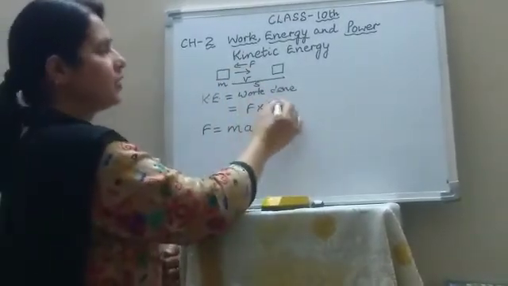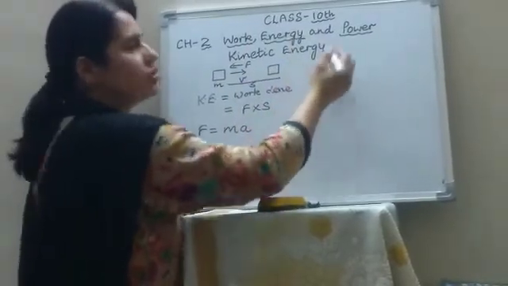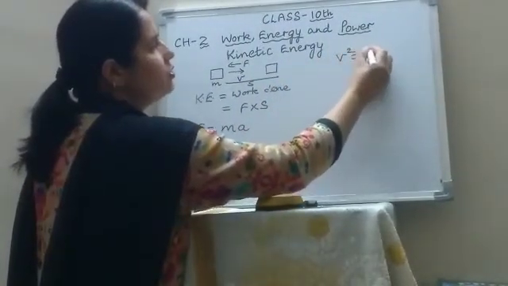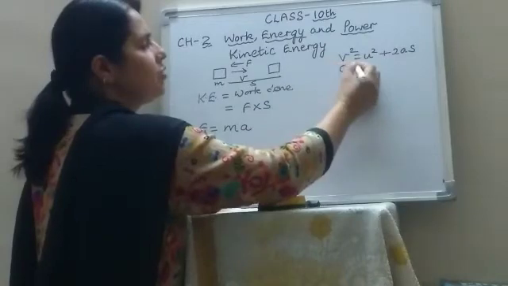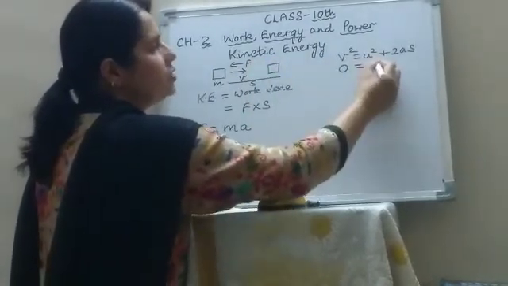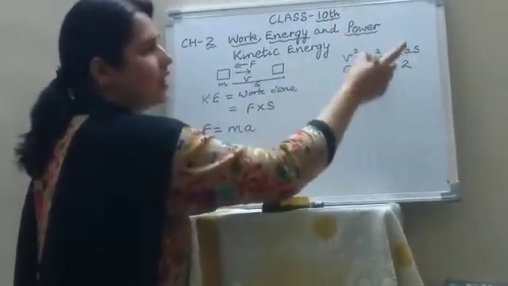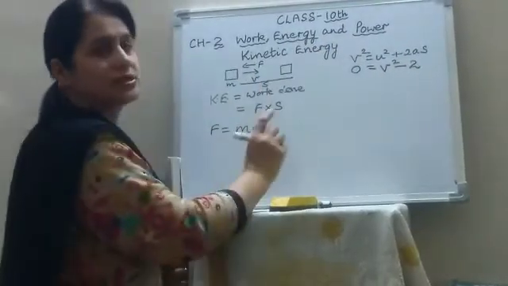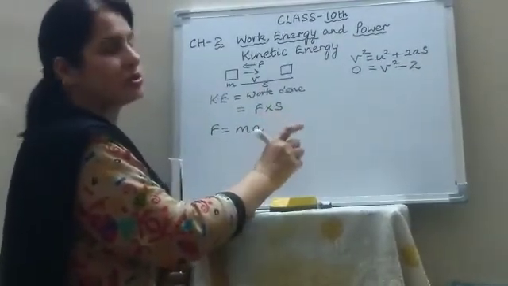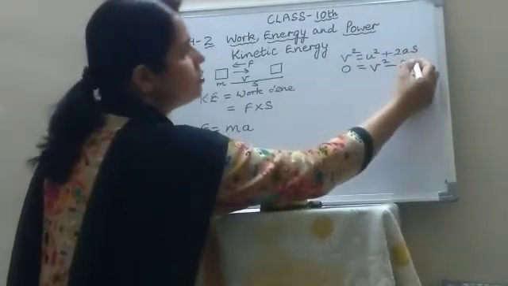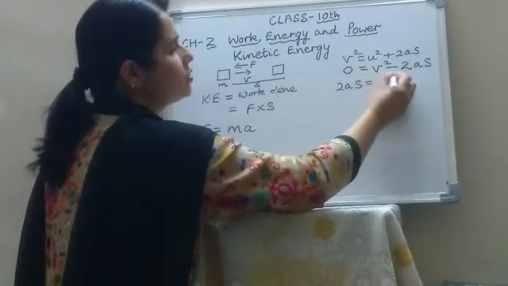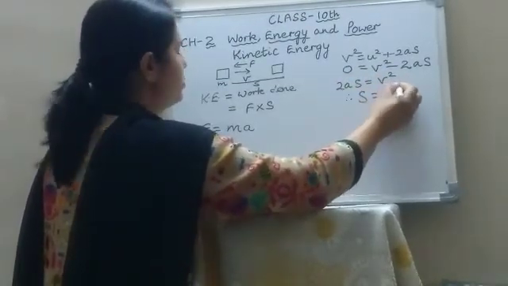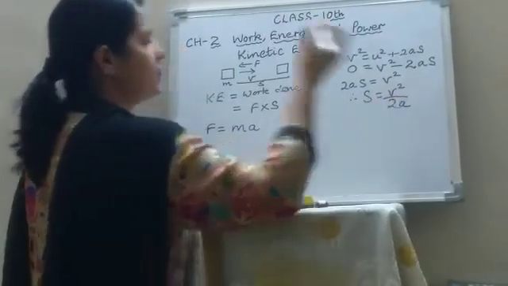And how will you find out S? You remember the equations of motion? v square equals u square plus 2as. Final velocity is 0. Initial velocity is v. So 0 equals v square minus 2as, because a is negative, as a retarding force is acting on the body. So it is having retardation. Negative acceleration is called retardation. So 2as equals v square. Therefore S becomes v square upon 2a.